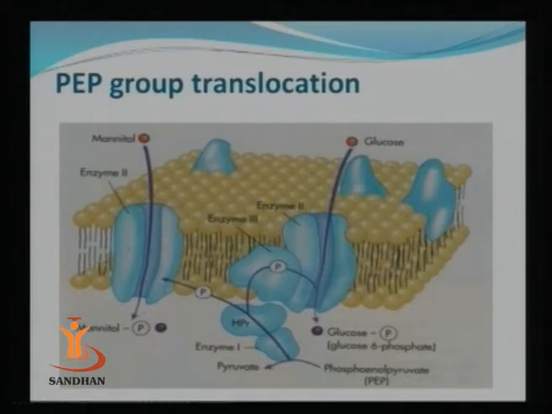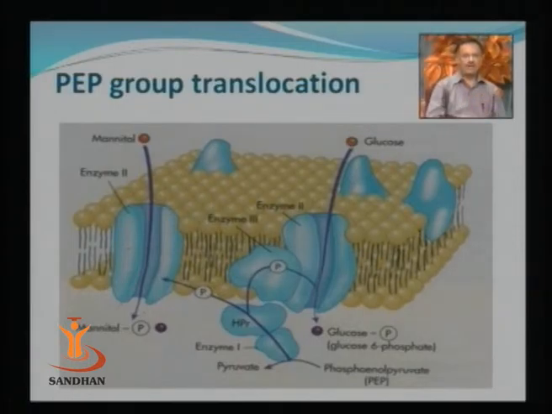So the glucose which is bound with the enzyme 2 starts moving downwards within the cytoplasm, and as the glucose moves downwards into the cytoplasm, the enzyme 2 transfers the phosphate group to the glucose, resulting in the formation of glucose 6 phosphate when it enters into the cytoplasm. So chemically the carbohydrate is in the form of glucose outside the cytoplasmic membrane, and it is in the form of glucose 6 phosphate inside the cytoplasmic membrane. Now the same mechanism is used for the transport of glucose and fructose.